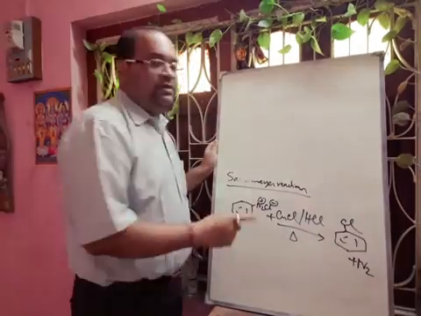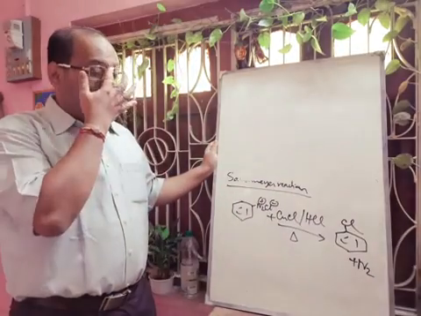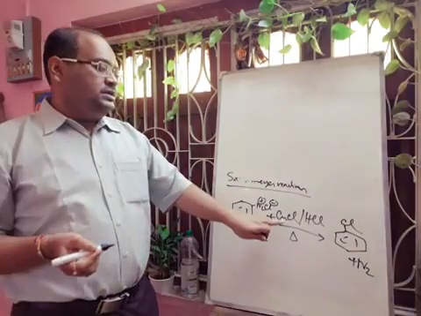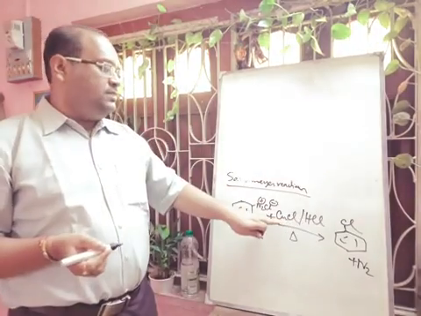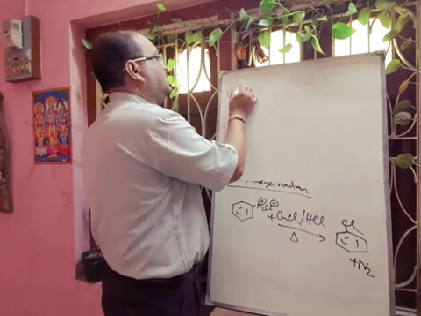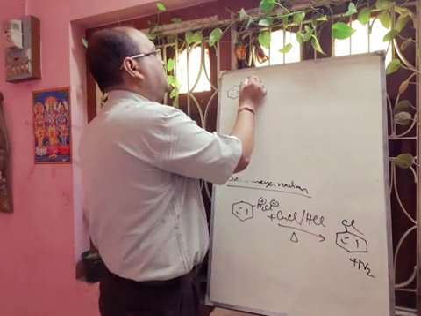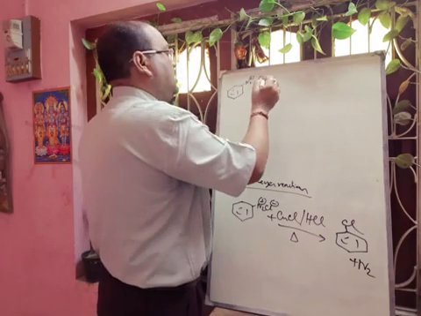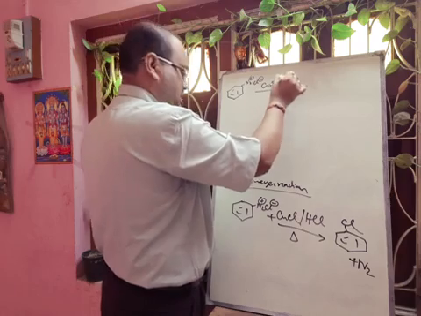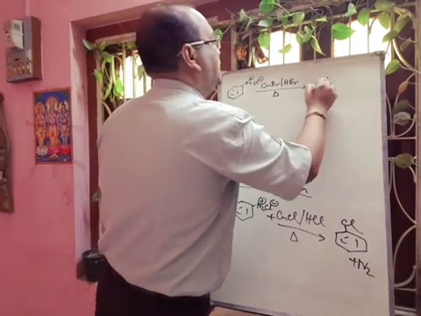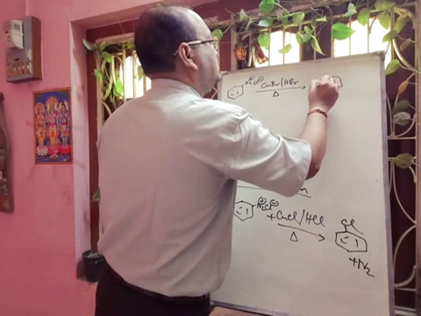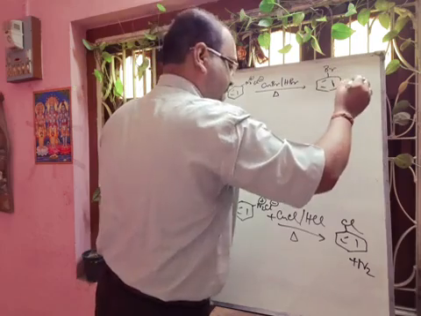By using the same method, we can prepare the other halogen compounds also. Suppose you take CuBr and HBr in place of CuCl and HCl, you will get bromobenzene. N2+Cl-, with CuBr and HBr, and if you apply heat, there will be formation of bromobenzene plus N2.